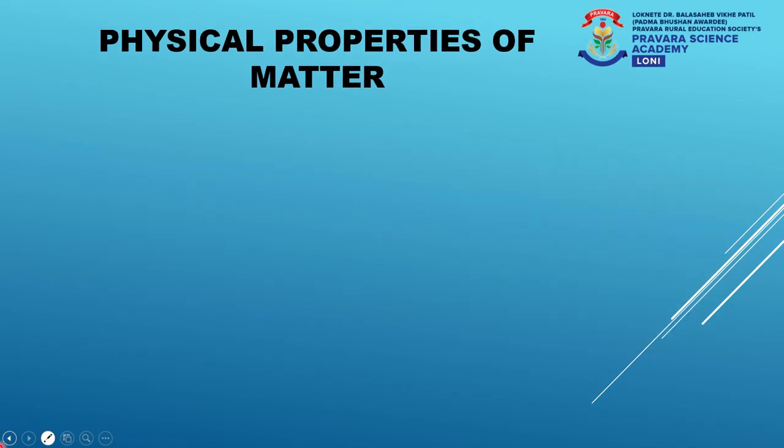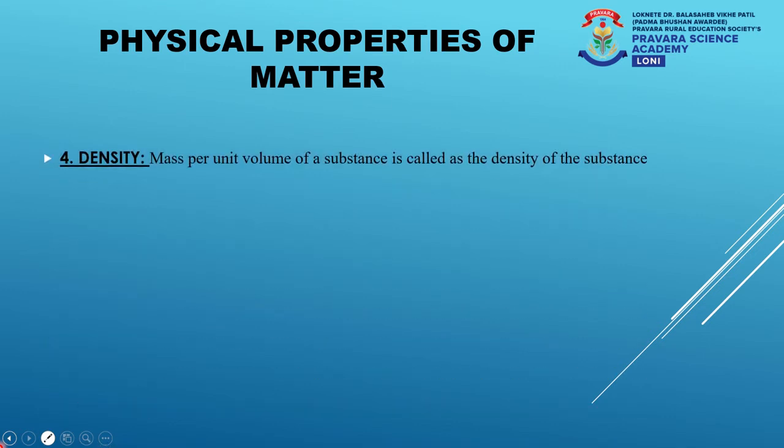Moving ahead, let us understand the next measurement which is used to study the physical properties of matter. And this next property is density. What is density? Density is the mass occupied per unit volume of a substance. The formula for density is mass upon volume.